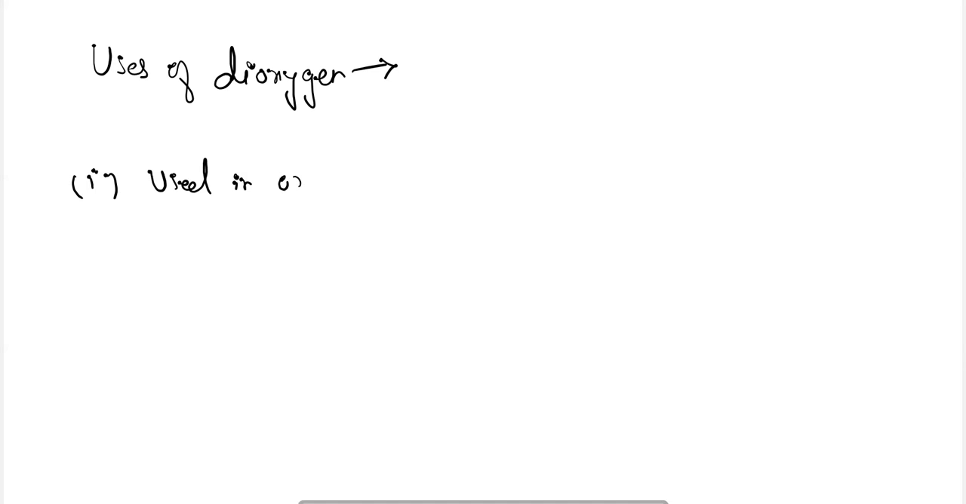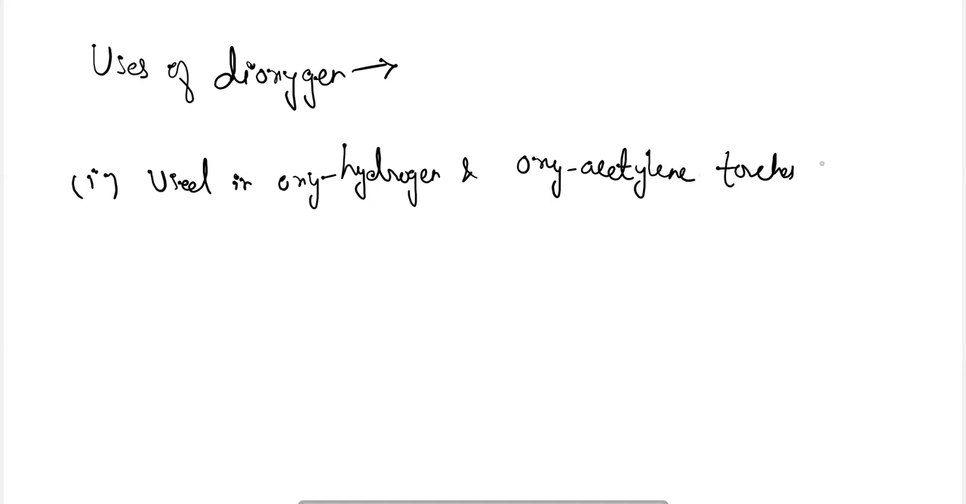What are the uses of dioxygen? Number one, oxygen gas is used in oxyhydrogen and oxyacetylene torches for welding or cutting of metals.